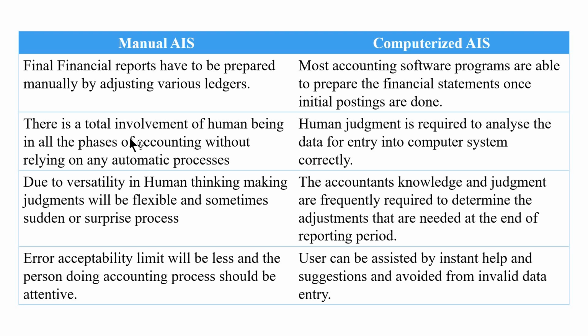Coming to the next point, in case of manual AIS, the user is totally involved in all the phases of accounting without depending on any automatic process. This tells that the user is involved from the initial stage till the preparation of final financial reports. The user will be totally involved, that is, from journal entries and trial balance till the preparation of final financial reports.